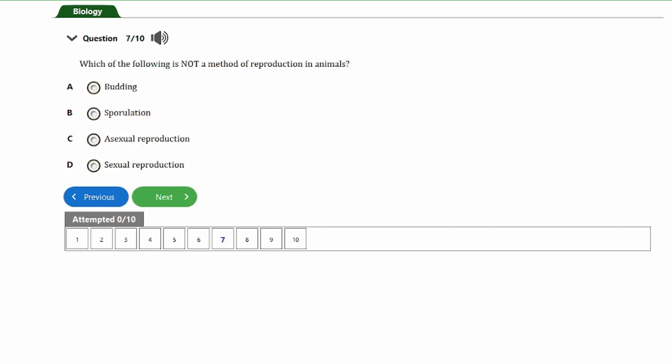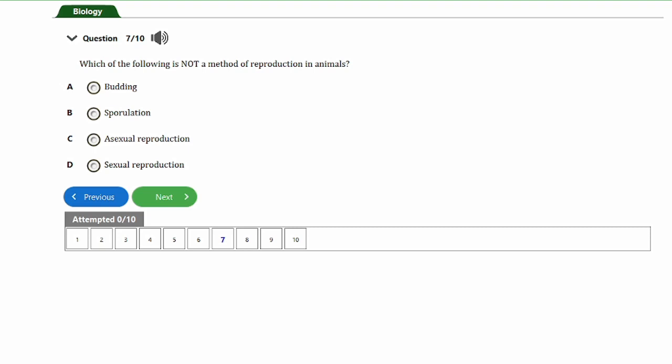That's question number 7. It says, which of the following is not a method of reproduction in animals? A. Budding, B. Sporulation, C. Asexual reproduction, D. Sexual reproduction.